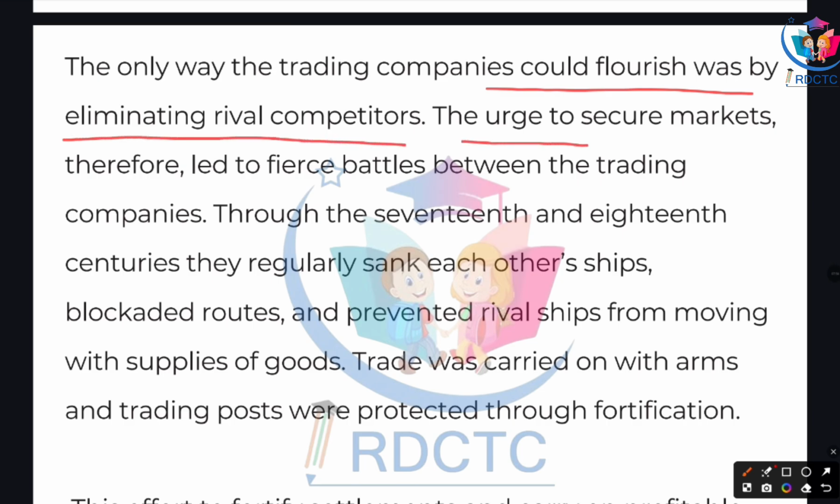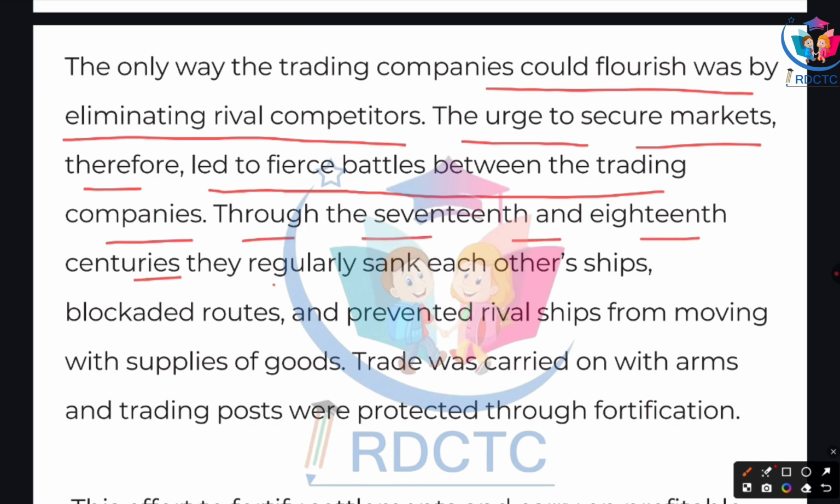The urge to secure markets therefore led to fierce battles between the trading companies. Through the 17th and 18th centuries, they regularly sank each other's ships, blocked routes, and prevented rival ships from moving with supplies of goods.